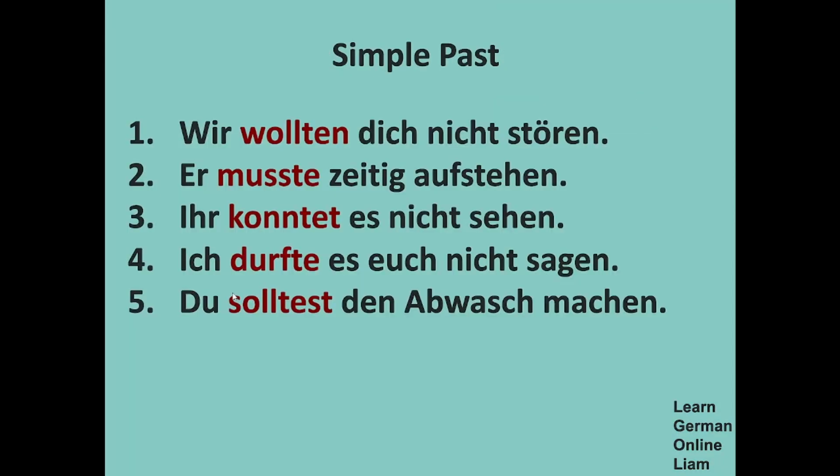Okay. So next let's see a few examples with sentences. Wir wollten dich nicht stören. Say for example you did not want to disturb your friend and you went shopping, and then later you explain, hey, we did not want to disturb you. So the past event, right? Er musste zeitig aufstehen. He must get up on time. He had to get up on time in the past.